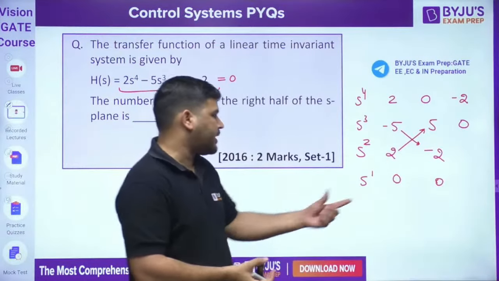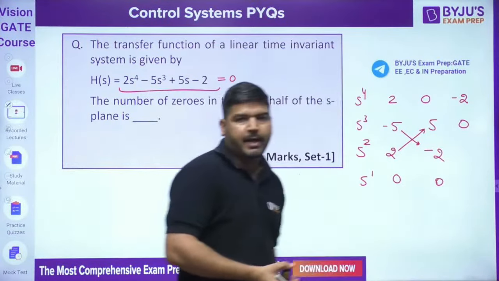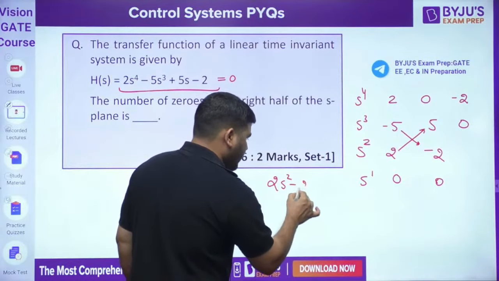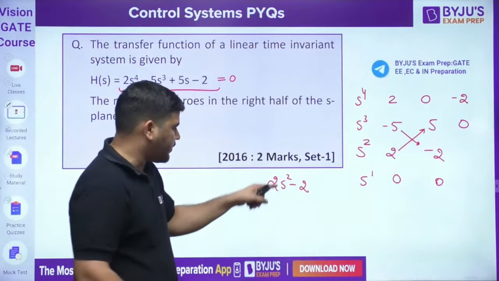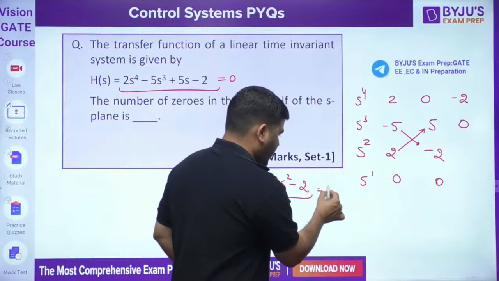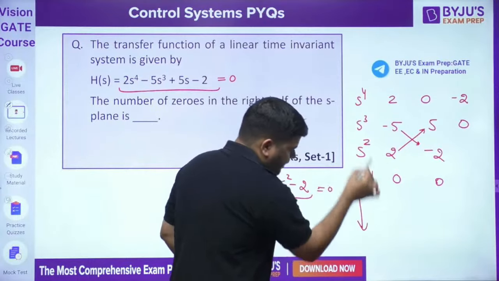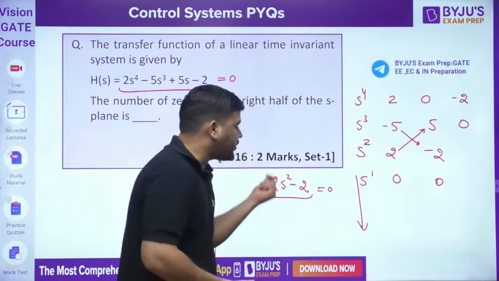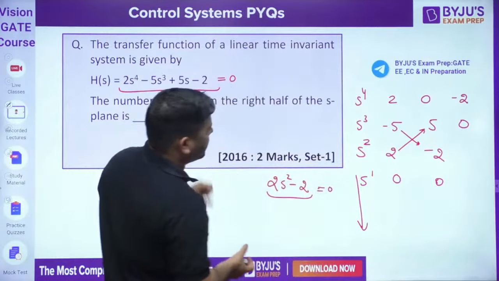So obviously we cannot proceed. That's why I need to take the derivative. It's an auxiliary equation, 2s square minus 2. Now you can take the derivative. There is no need to write these terms, because below this you can calculate there are 2 roots, since in total 4 roots are there.